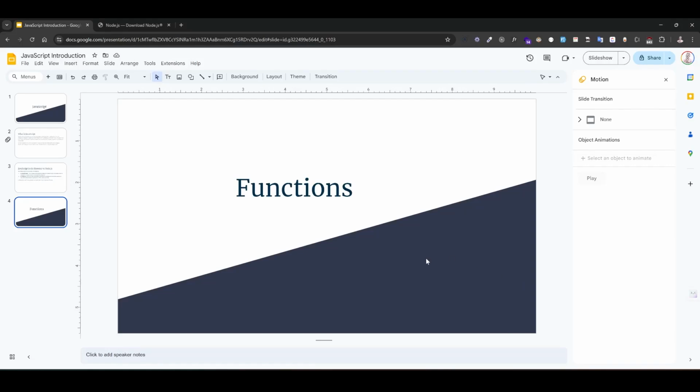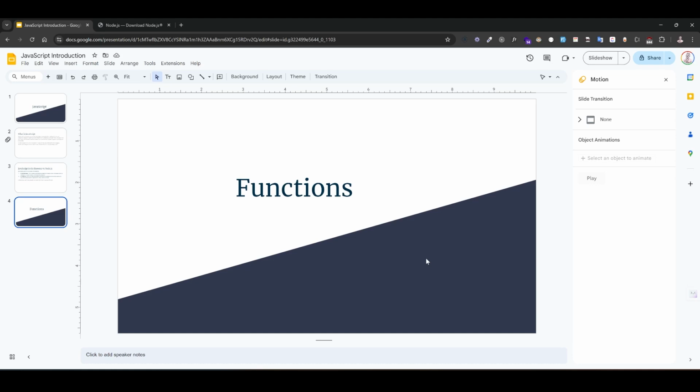So guys, let's talk about functions. What are functions in JavaScript? Functions are just blocks of reusable code that can perform a specific task, and they can take input and return output. It's just like a sub code, a block of code that can perform a particular task.